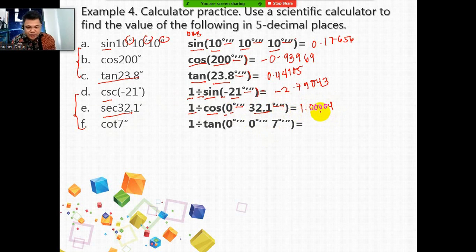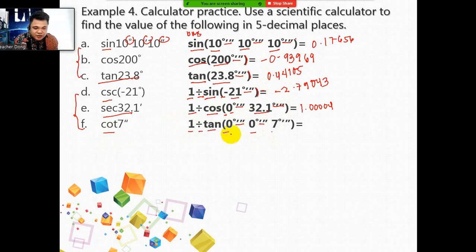Now, letter F, we have cotangent 7 seconds. Cotangent is the reciprocal of tangent. So it's 1 divided by tangent, open parenthesis, 0, DMS, 0 minutes. Why? Because we don't have a value for degree and minutes, we only have seconds.